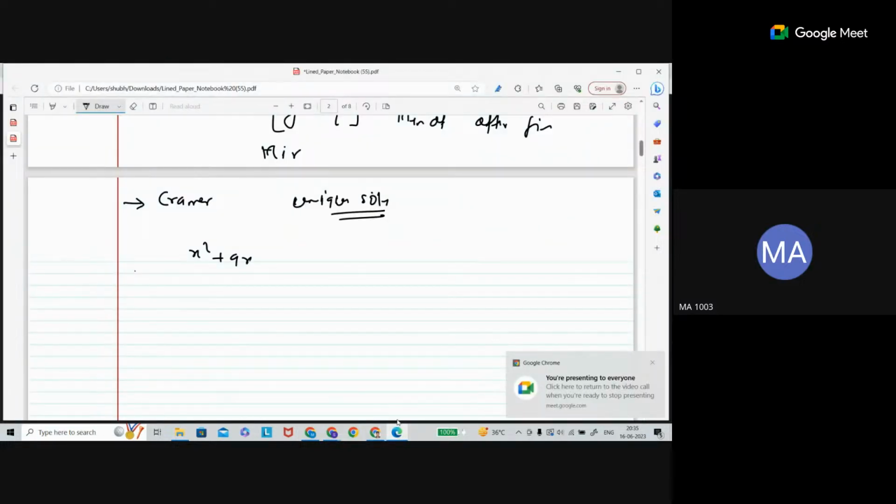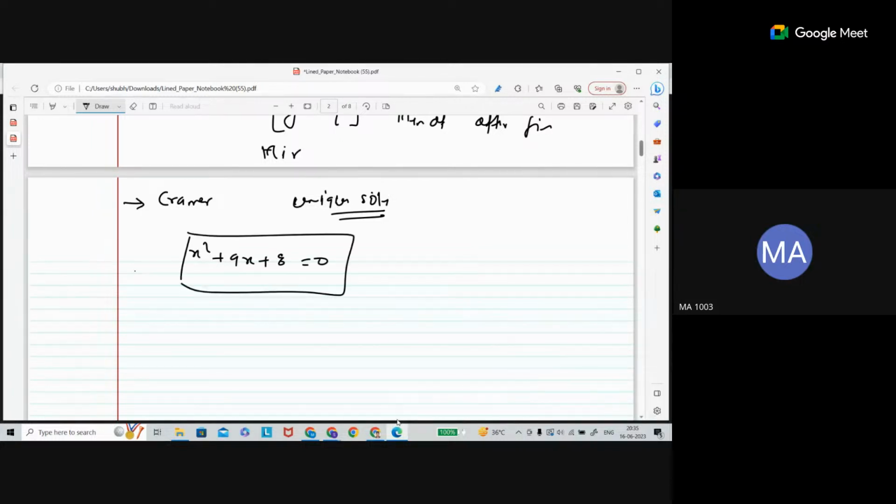So, let's say this is a quadratic equation, but it has degree 2. If you have an equation like this one, that is a linear equation.